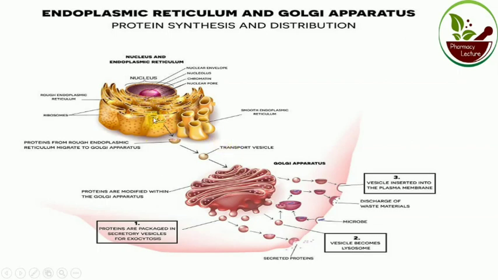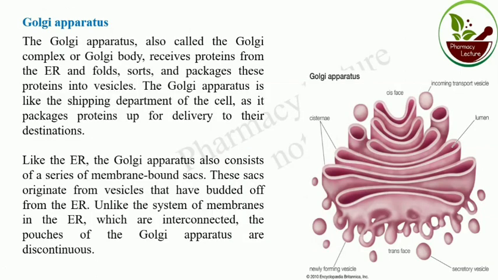Transport system from endoplasmic reticulum to the outside of the cell. So again, the Golgi apparatus is called Golgi complex or Golgi body. Protein from endoplasmic reticulum is folded, sorted and packaged and delivered to its destination. This is the function of Golgi apparatus.